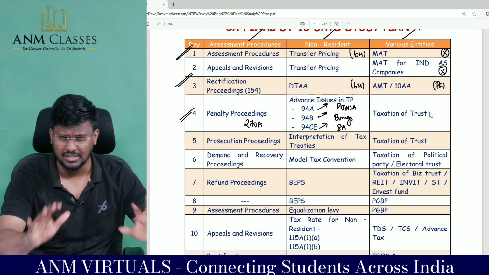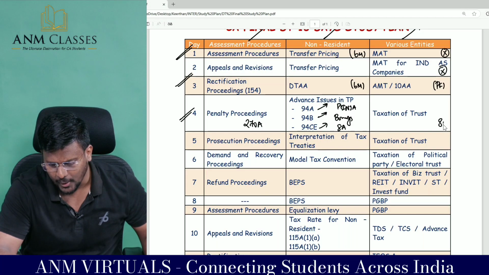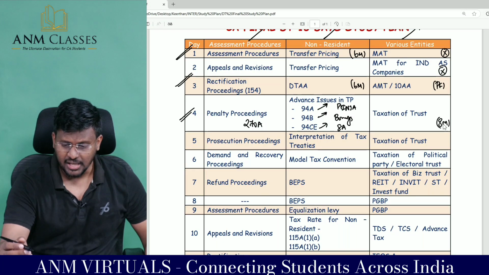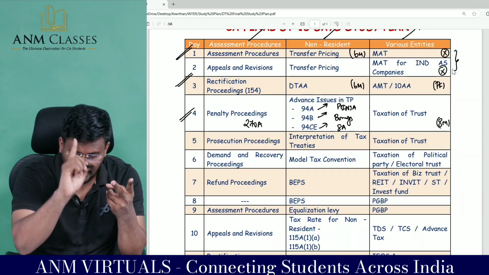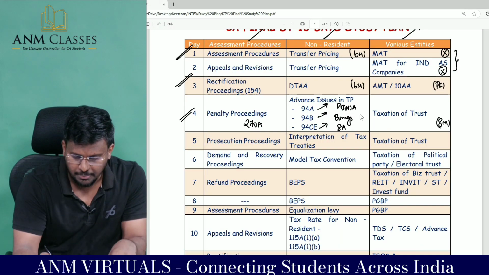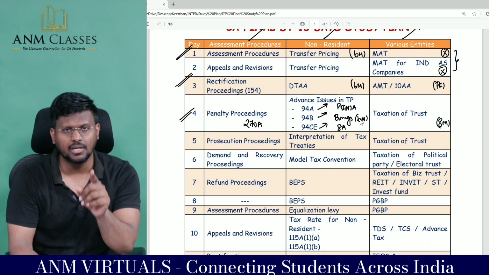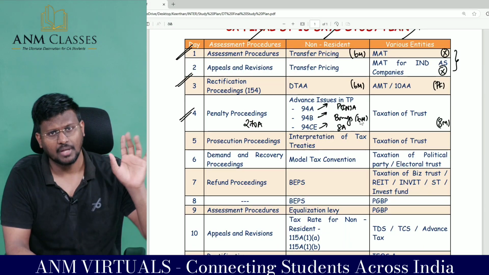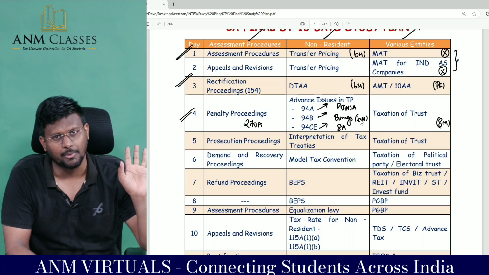And taxation of trust: you can leave any part but don't leave taxation of trust. This is a sure shot 8-mark area. Sir, even math is an option, but transfer pricing is a sure shot 6 marks, DTA sure shot 6 marks, because all this area was repeated in RTP and MTP1, and they will repeat it even in MTP2 also, and wait and see, they will repeat it even in the question paper also.